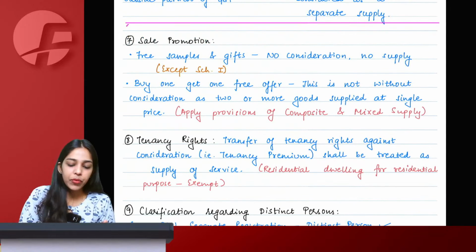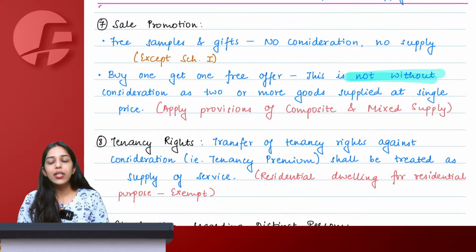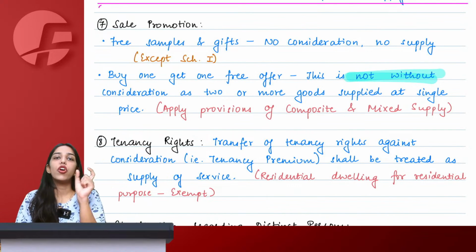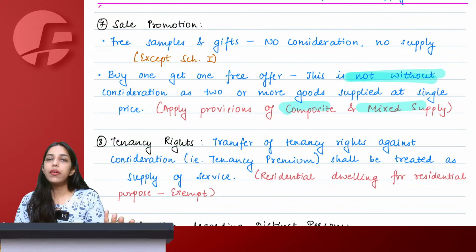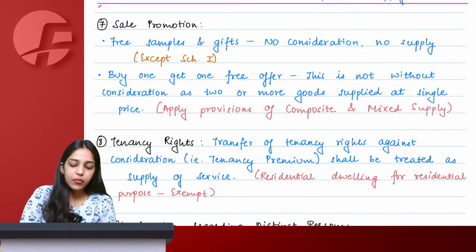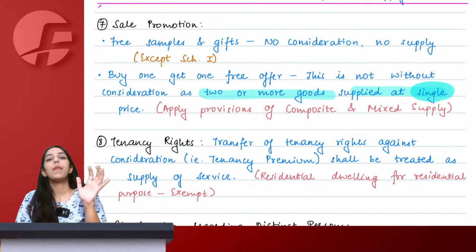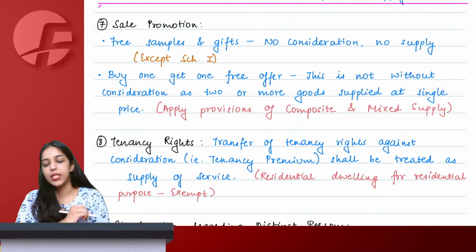We simply say that this is not without consideration. It is not like they are giving you one jeans for free. They are simply giving you two jeans for a single price. Therefore, we treat them as composite or mixed supply, which we are going to see further. But we will simply say that there are two or more goods supplied at a single price. Nothing is free in such kind of buy more, save more offers.